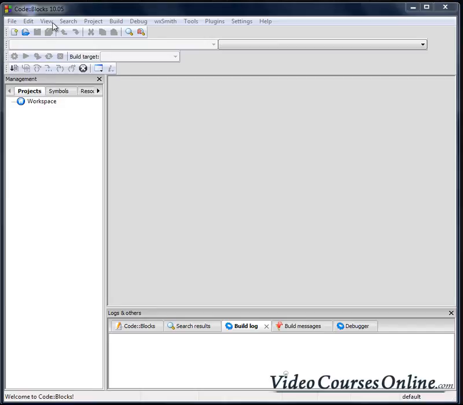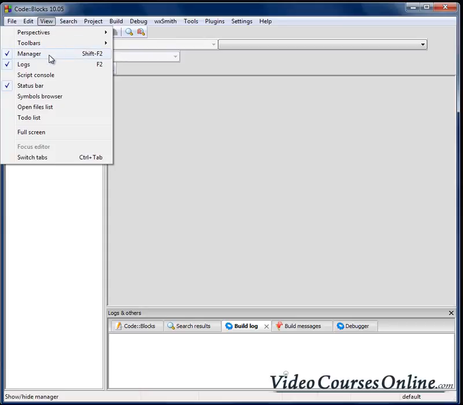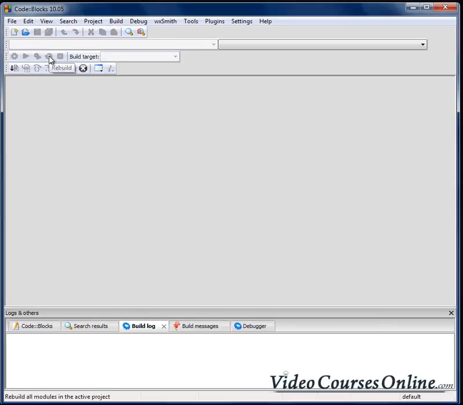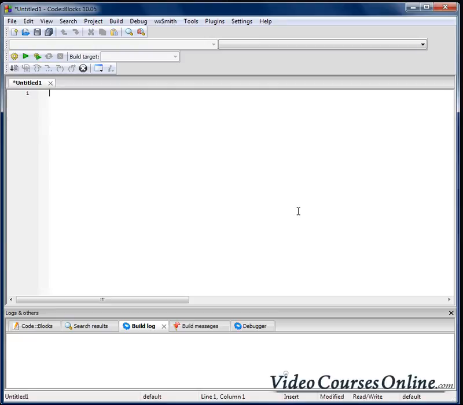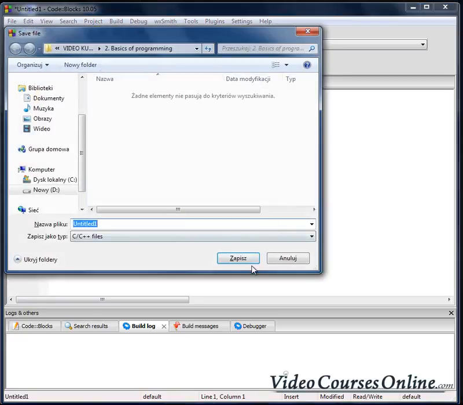Let's hide our manager on the left side because we don't need it right now. I will click View and Manager. Okay. Now let's create a new file. Ctrl+Shift+N stands here for new. We have just created a file which is called the source code. Let's save it. Let's just add here .cpp.